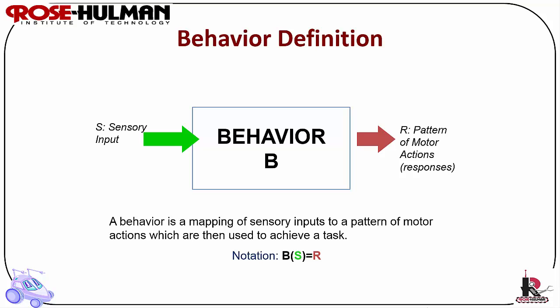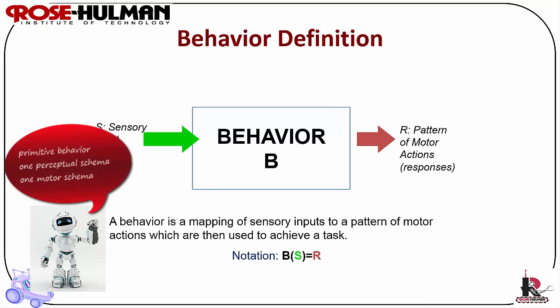Behaviors can take different amounts of time and computation, and they are flexible, which is one of the advantages of behavior-based control. The power and benefit is also in the way they are organized and put together in the control system. A primitive behavior is composed of only one perceptual schema and one motor schema, so there is no need for a coordinated control program.